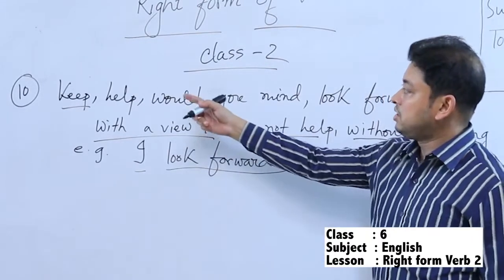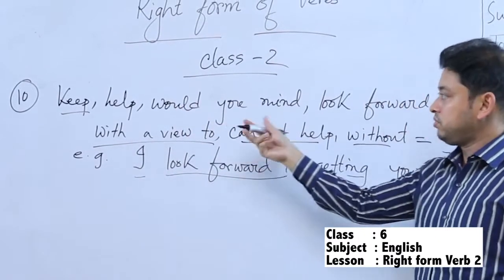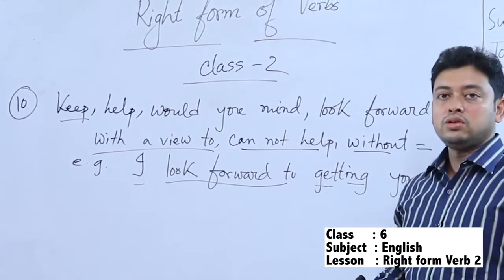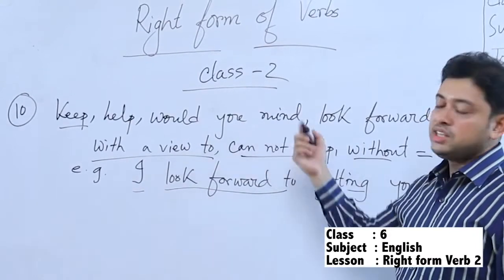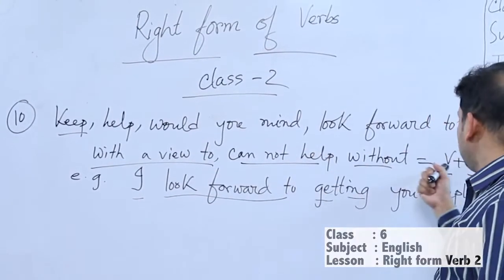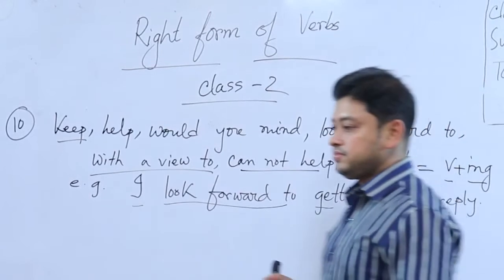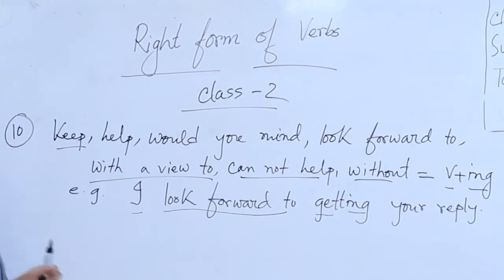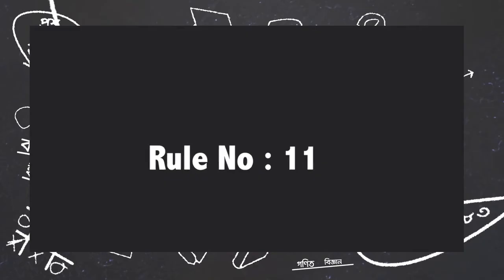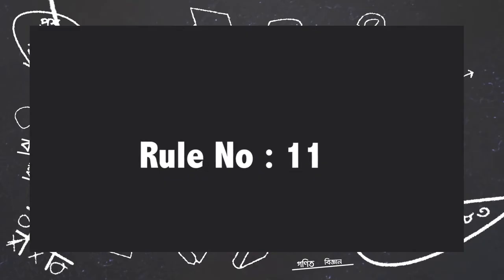So, when we get this sort of examples or this sort of words or phrases like this, then there will be verb plus ing. Now, rule number 11.